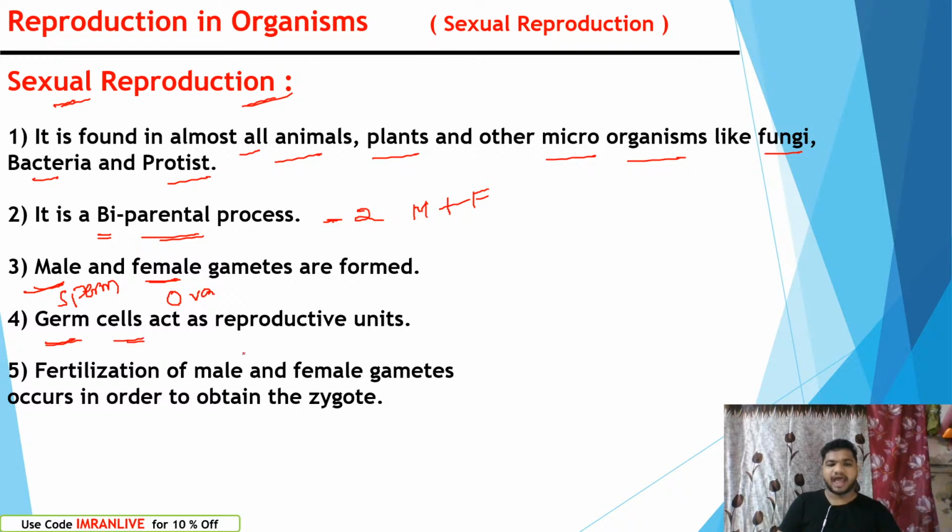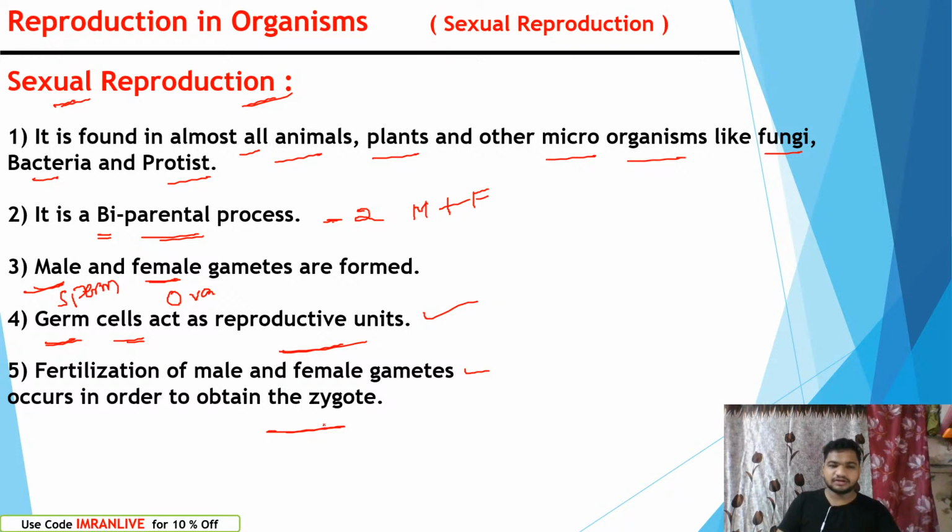Germ cells act as reproductive units. These are the germ cells, gametes, sperms, and ova. Without germ cells, there cannot be reproduction. Fertilization of male and female gametes occurs in order to obtain the zygote. The male gametes are sperm cells and the female gametes are ova.